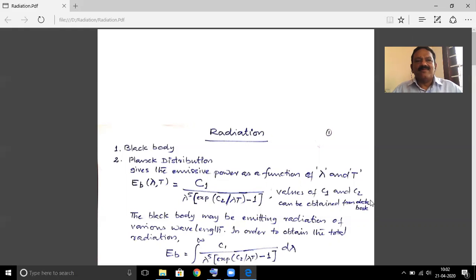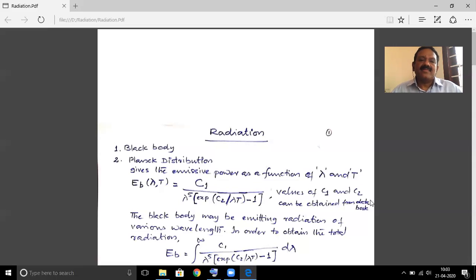Now we should know how much radiation will be emitted by a black surface. For that we define a term called emissive power. The emissive power of a black body is defined as the amount of radiation emitted by the black surface per unit area. Normally for a black body, this will be a function of its wavelength and temperature.